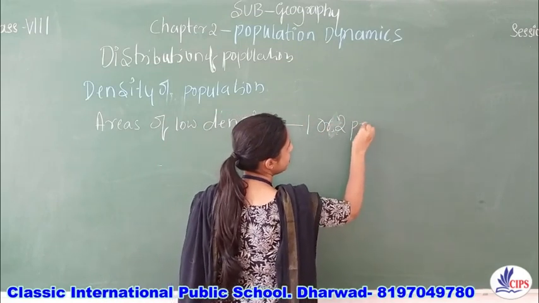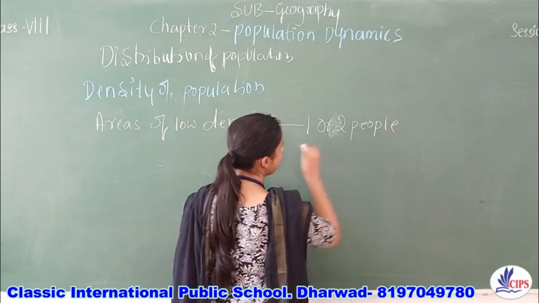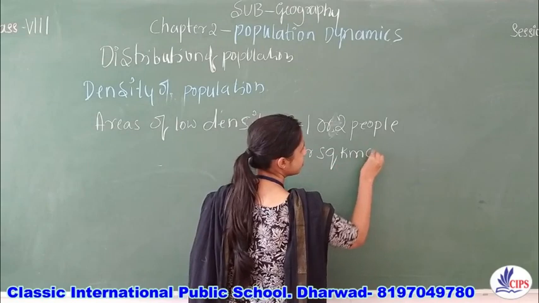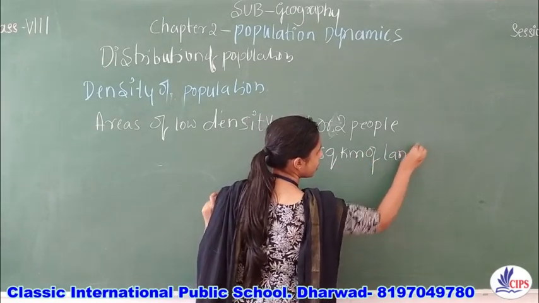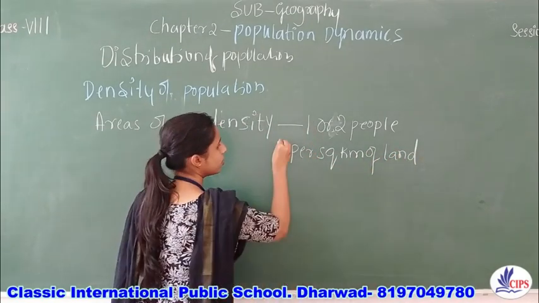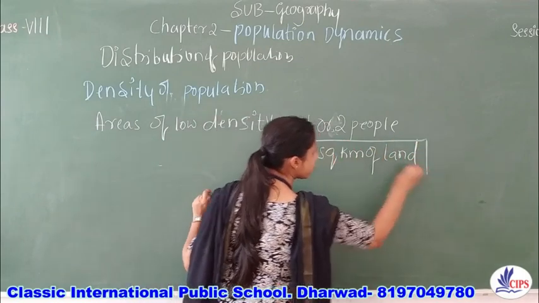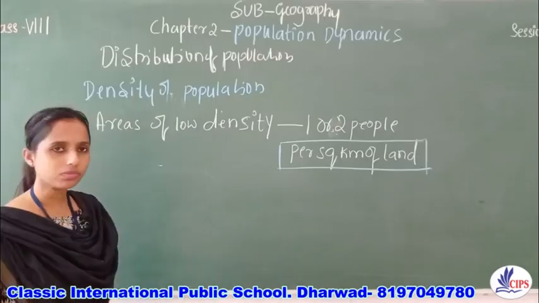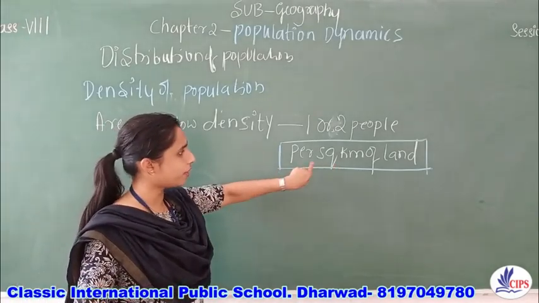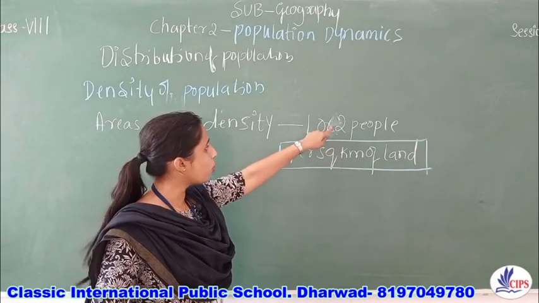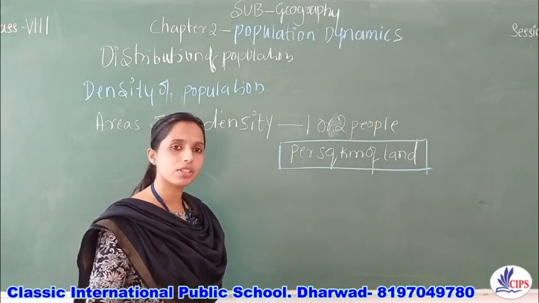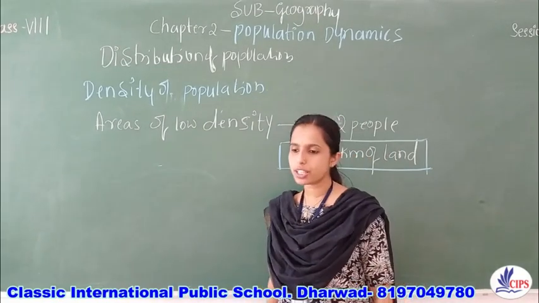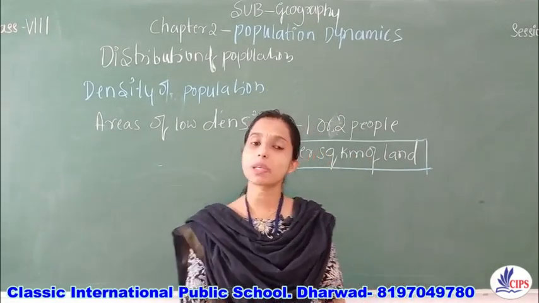One or two people per square kilometer of land. This is important. Per square kilometer of land, only one or two persons. Imagine how the condition of that region may be. What may be the reasons behind it?